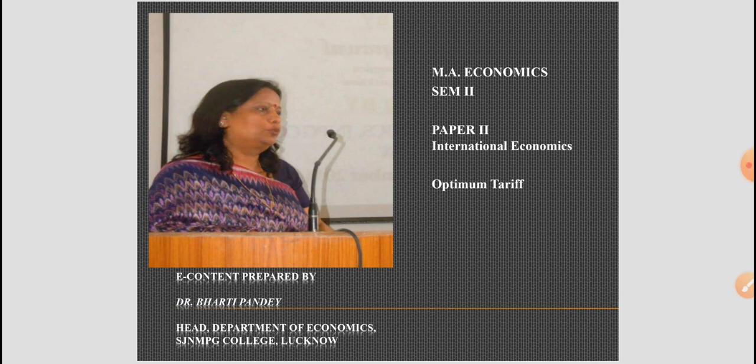Today I will discuss with you the theory of optimum tariff. It is of course true that tariff in certain situations may fail to improve the terms of trade of a given country. There is however a widespread belief that tariff can improve the terms of trade. This leads to a vital question: to what extent can a country go on increasing tariffs, improve its terms of trade, and maximize the economic welfare.